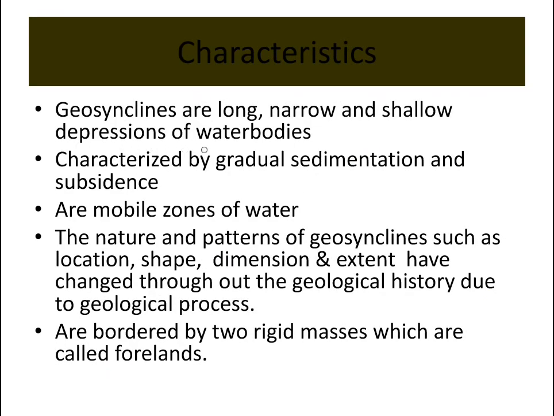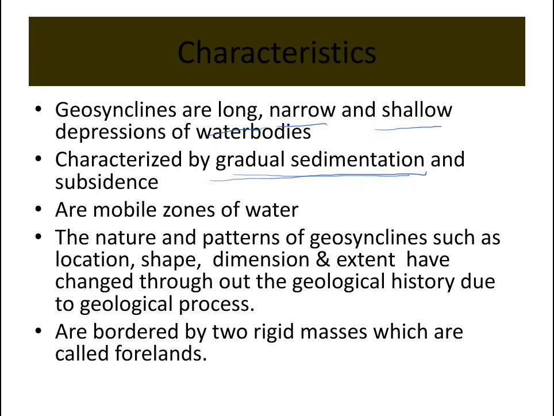Characteristics: geosynclines are long, narrow and shallow depressions of water bodies characterized by gradual sedimentation and subsidence. Sedimentation has to be a very gradual process because the rivers bring sediments along with them and gradually deposit them there.